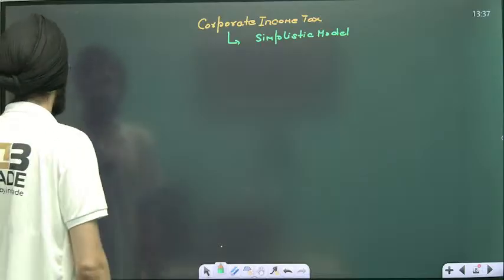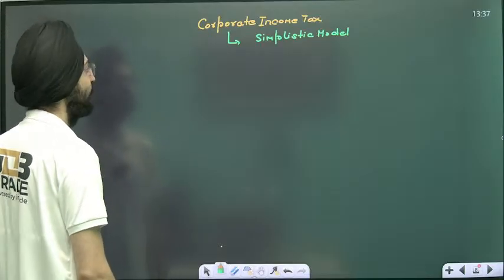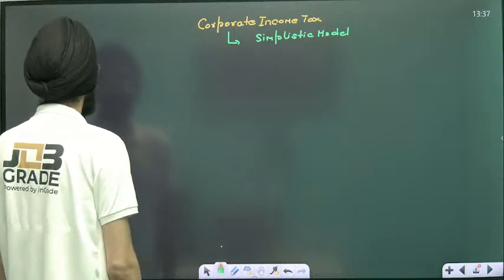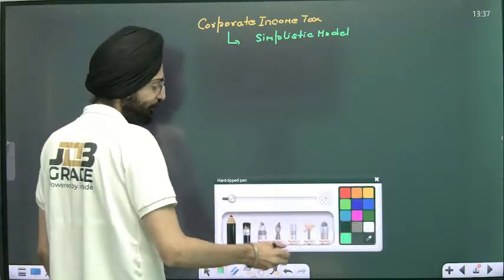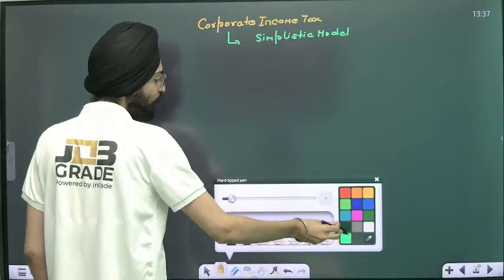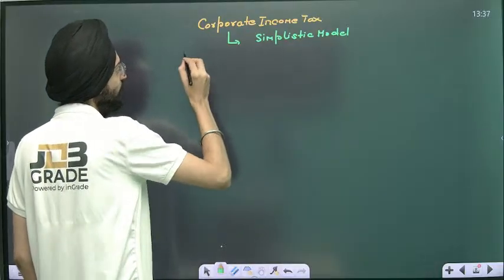So how do you calculate corporate income tax? Take an example.